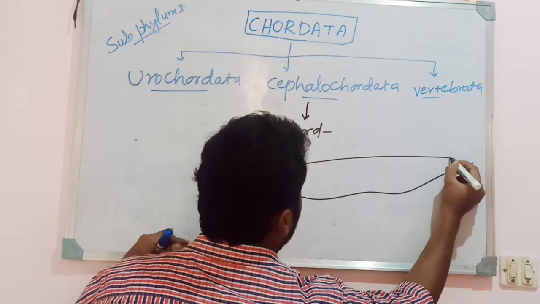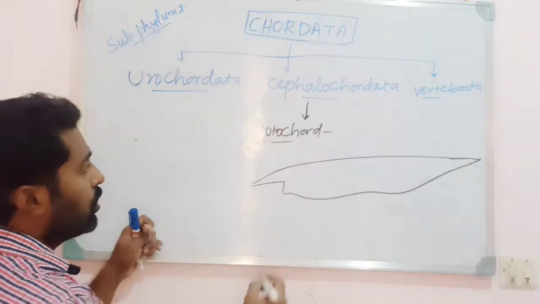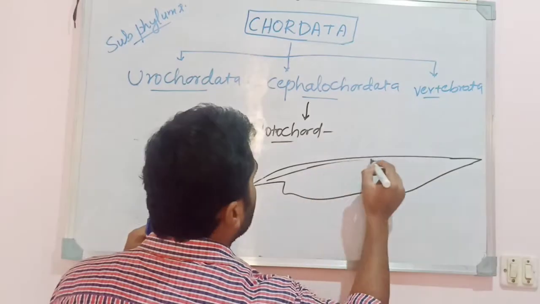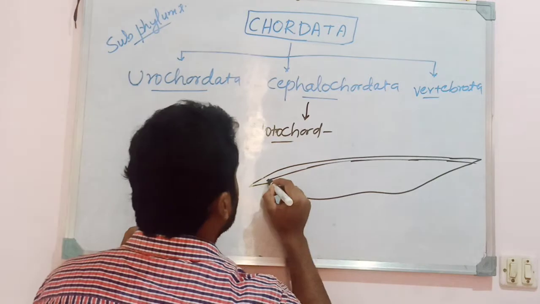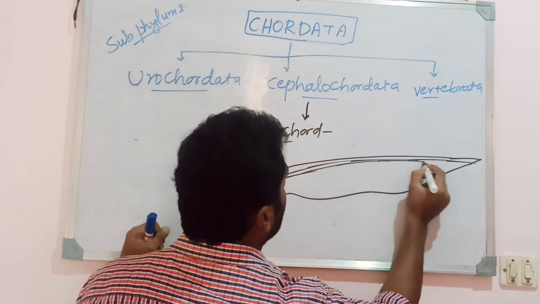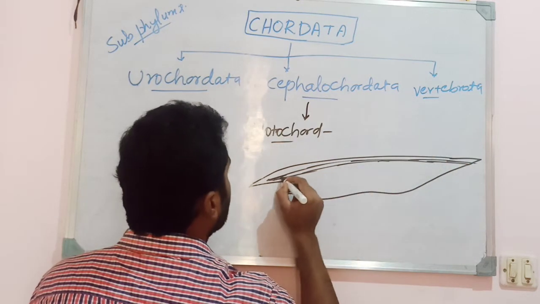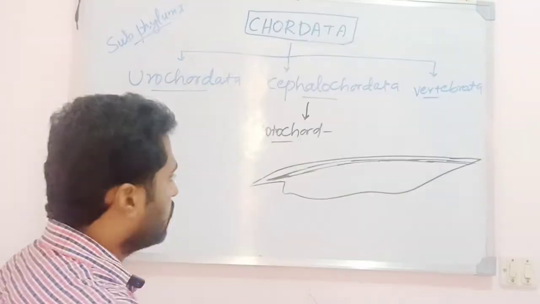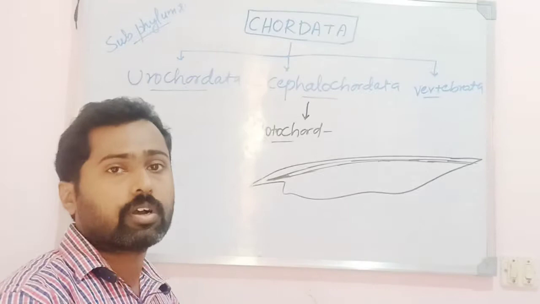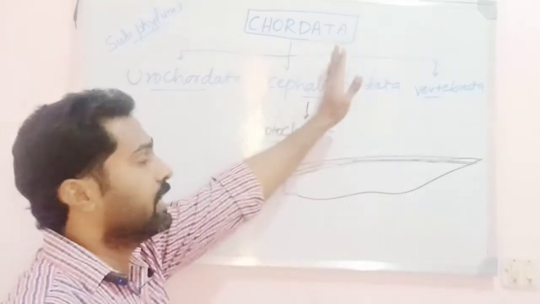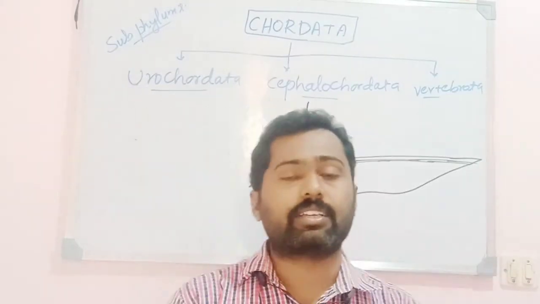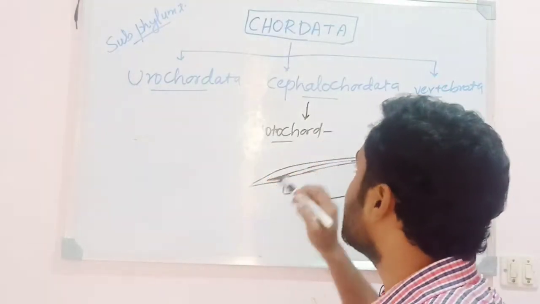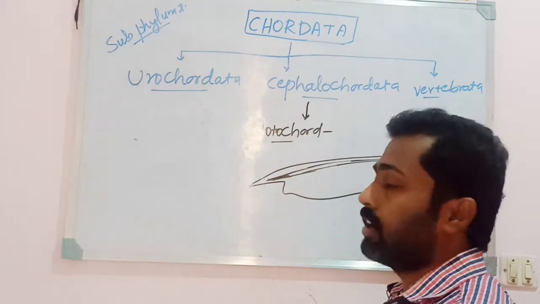The notochord is found running throughout the length of the body, and it is extending beyond the anterior region, beyond the nerve cord. In these members the notochord is extending beyond the nerve cord. Cephalo means head, that is, the anterior region. The notochord is extending beyond the anterior region and the nerve cord. Hence the name Cephalochordata.